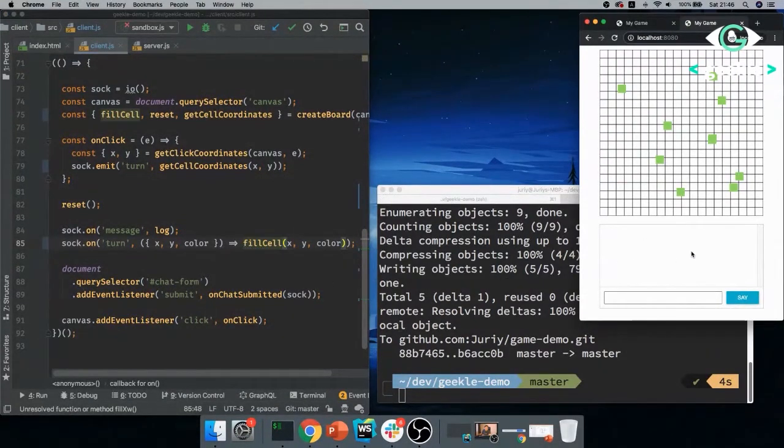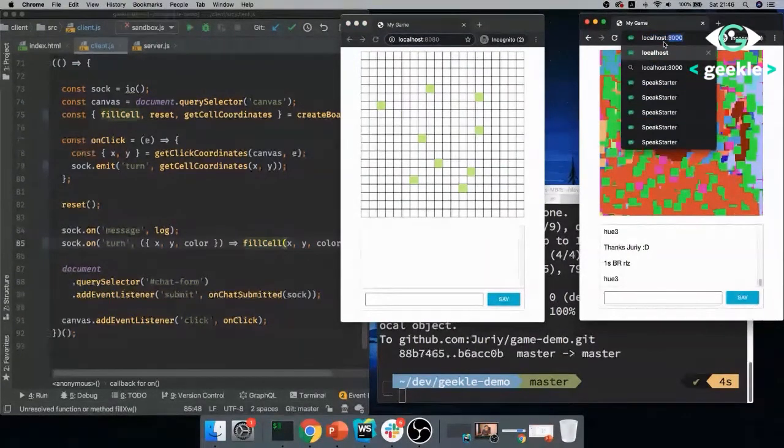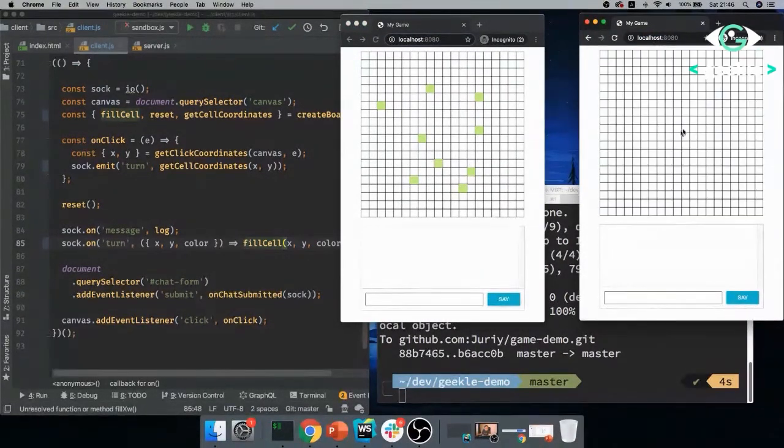I think I'll do maybe 1 more minute of code. And you see now it's perfectly aligned, right? So if I have 2 players, we can exchange turns now.